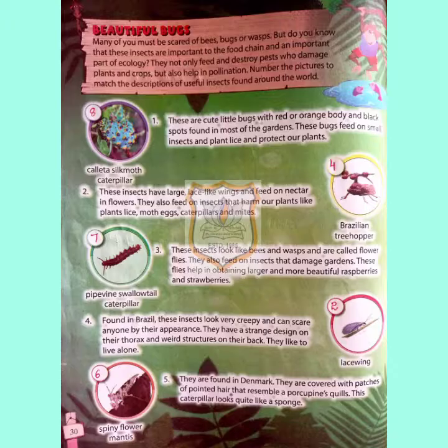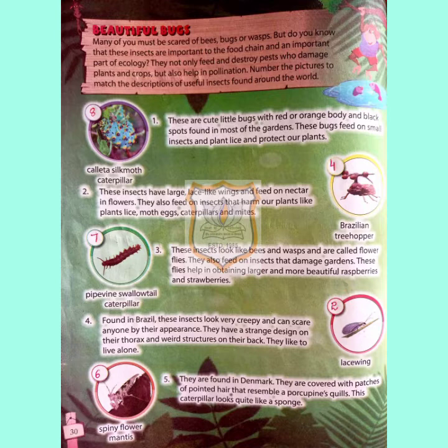Dear children, today we shall start with the general knowledge subject and with a new topic, that is beautiful bugs. So in this topic you are going to learn about ecology. What is known as ecology? Ecology means environmental study, what is pollination and what the process is.